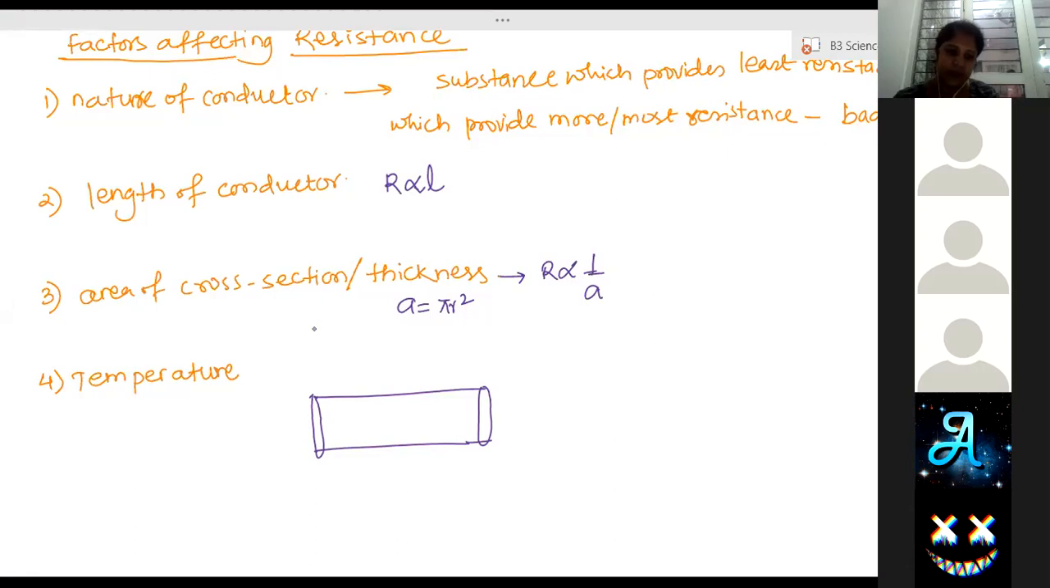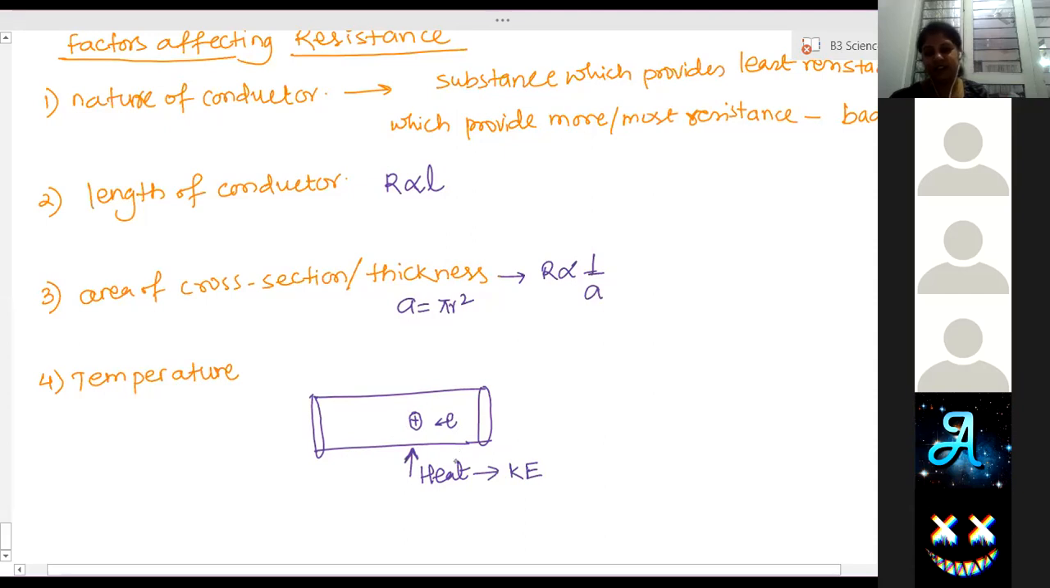Now here, this is a particle, and only one electron is moving, for example. The temperature of the material is increased. What happens to the kinetic energy of the particles? The atoms' kinetic energy will increase when you heat it. So you are providing heat energy, and the provided heat energy is stored in the form of kinetic energy.